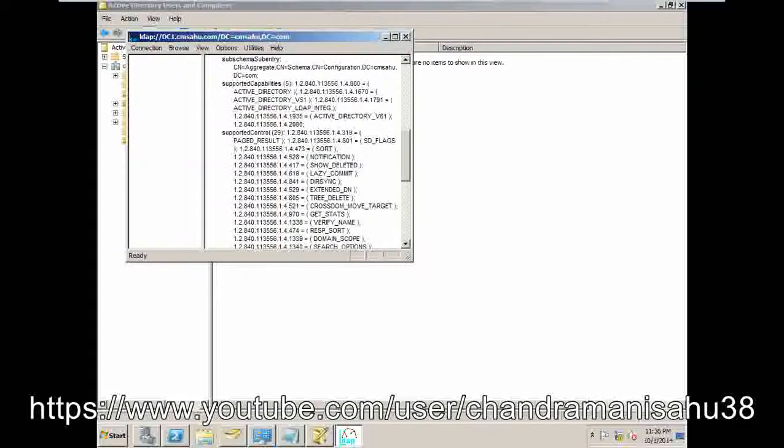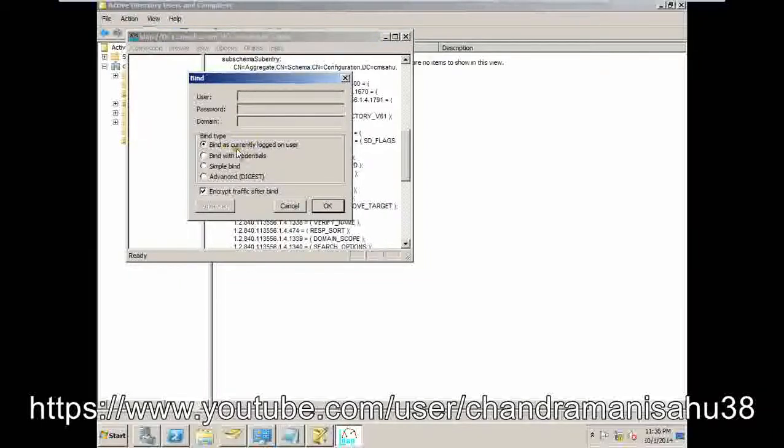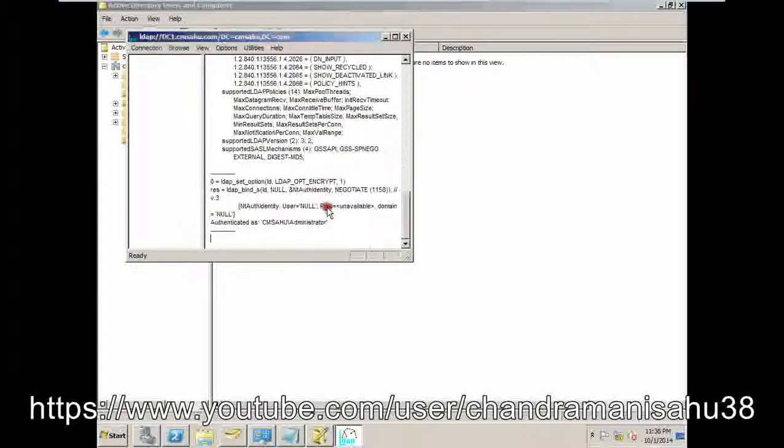Okay, so now what you will do, after connecting, you have to bind, because I'm logging in with the administrator account, so I'm binding with this user account. So do not forget to check this one, bind as currently logged on user. You have to bind this one, right? Then press OK. Okay, now it's bound.